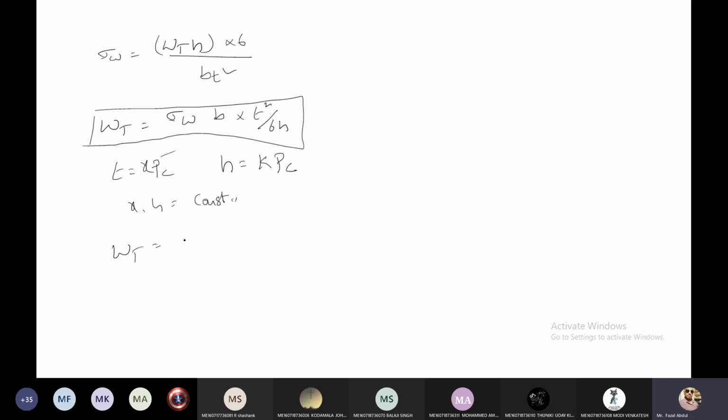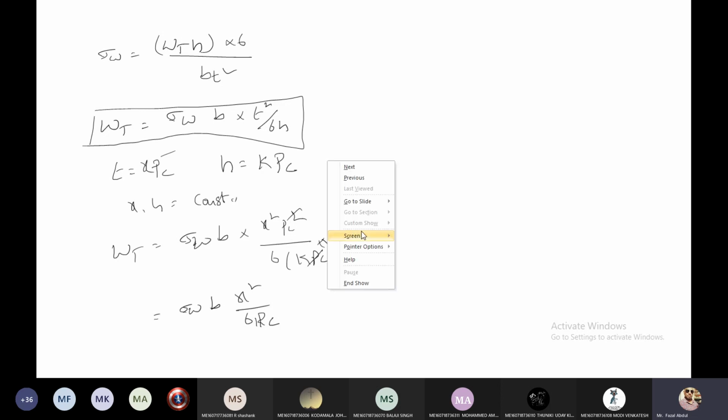Now if we substitute these values in the above equation, sigma w into b into x square into Pc square by 6 into k Pc. So Pc gets cancelled.